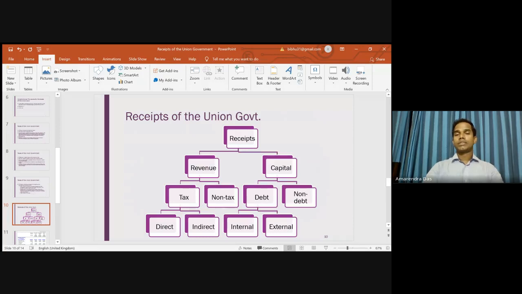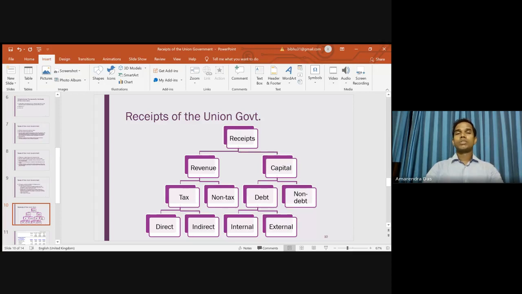Now, since we are discussing debt, when we say internal debt, basically we are borrowing from the domestic market. We can borrow from NABARD, and we can borrow from public accounts like PPF, the Public Provident Fund, which is managed by the Government of India. So the Government of India can borrow from that Provident Fund. Similarly, the government can borrow from LIC, and from external sources. The government can go to the World Bank, the Asian Development Bank, or, as it has recently done, the BRICS Bank.